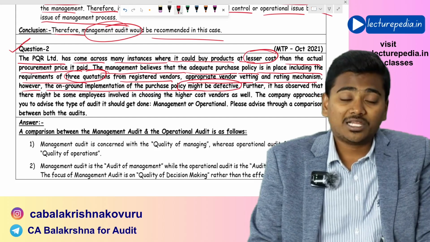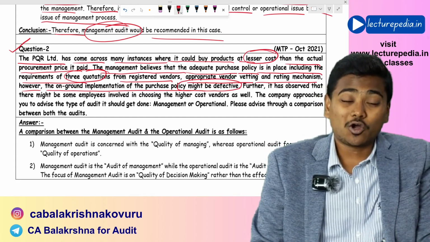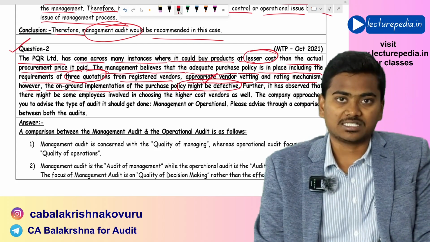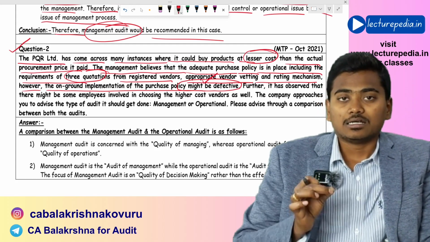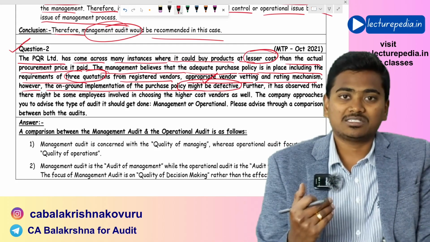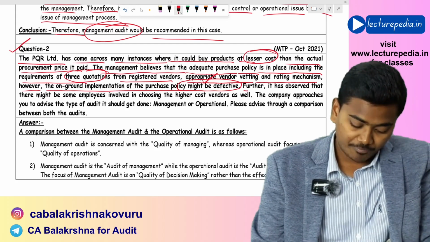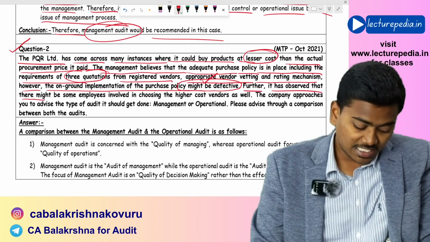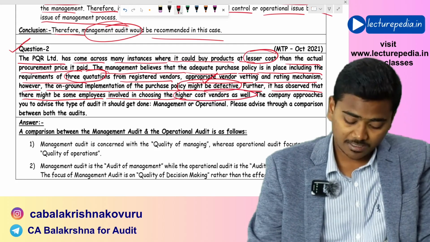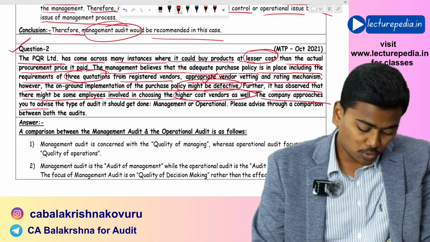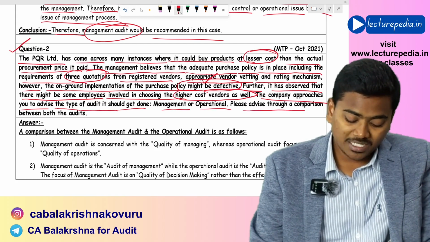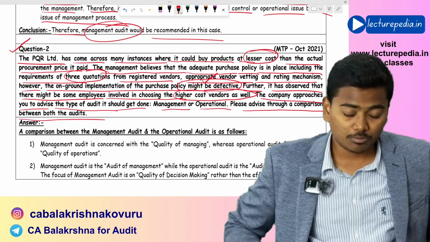Here, operational issues have arisen because of deficiencies in the implementation of procedures. So here it is an operational problem. There is no problem with the management's decision making. Further, it has observed that there might be some employees involved in choosing the higher cost vendors as well. The company approaches you to advise on the type of audit it should get done, management or operational audit. Please advise through a comparison between both audits.